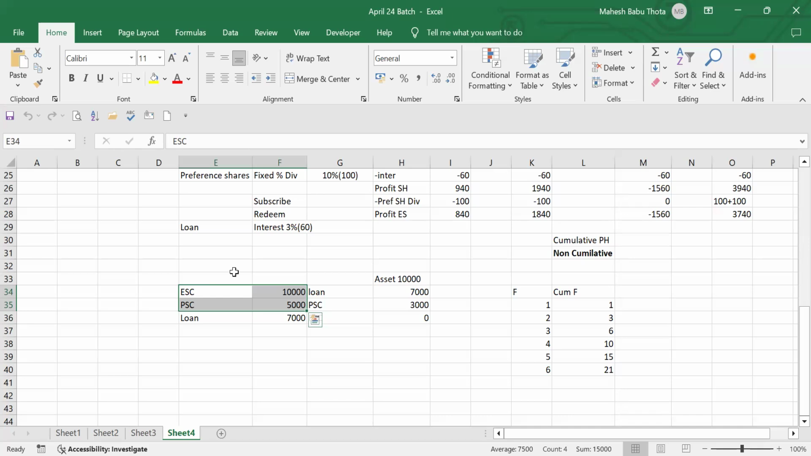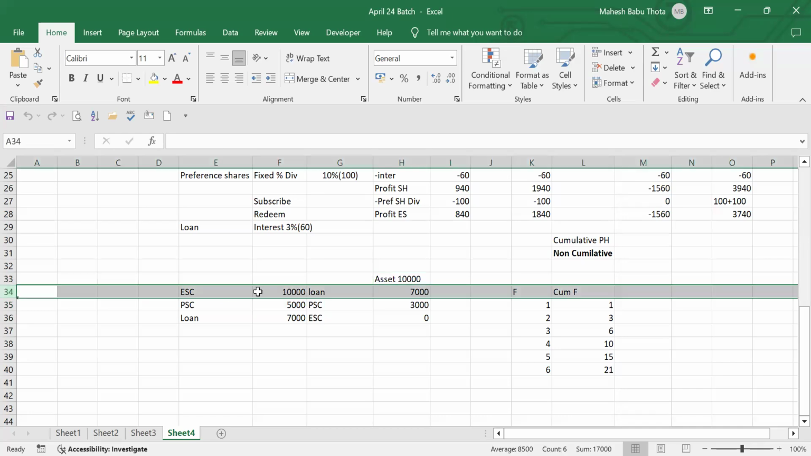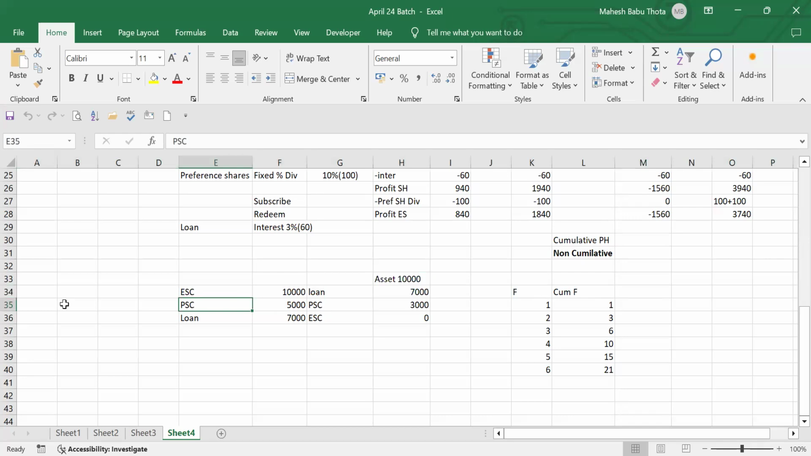Whatever the amount realized. Here in the previous example, we have realized 10,000. Out of this 10,000, 7,000 is not distributed to the equity shareholders. This is a wrong example. So we have to distribute that amount to the equity shareholders, then preference share capital, then loan amount. All this amount needs to be repaid. So along with the loan, we are repaying the capital to the equity shareholders also, right? Yes, so it's an obligation.